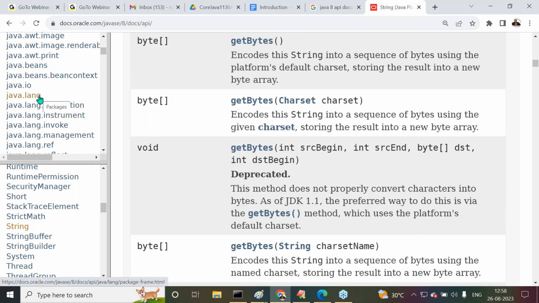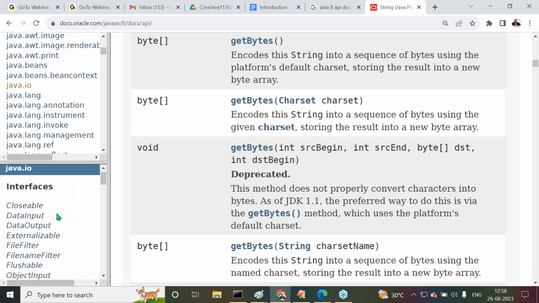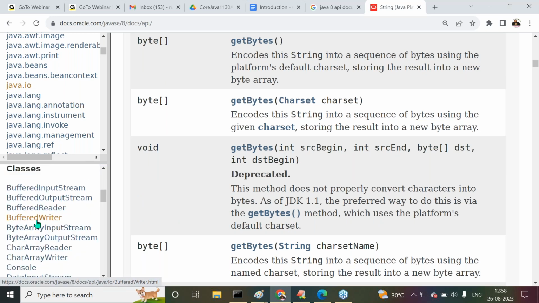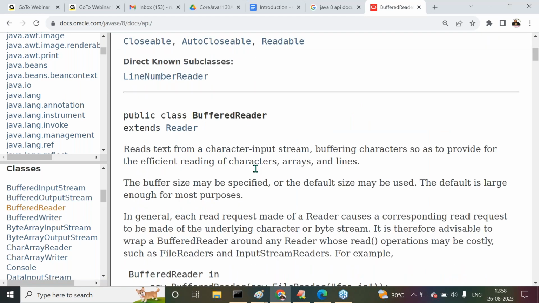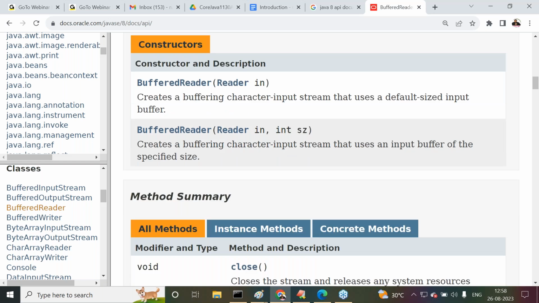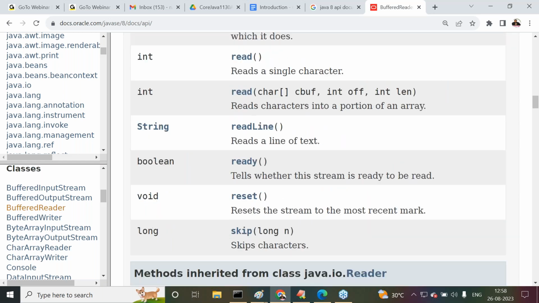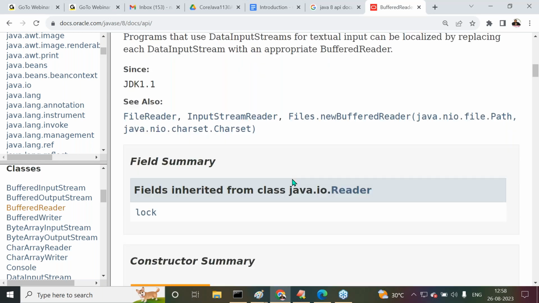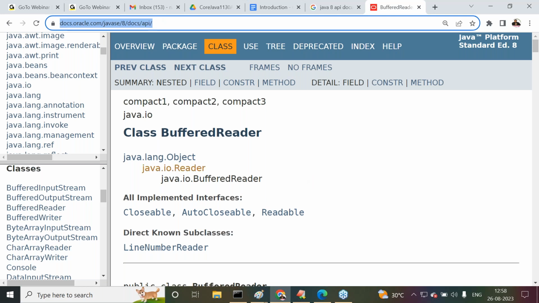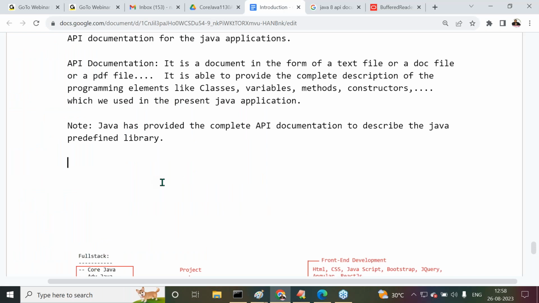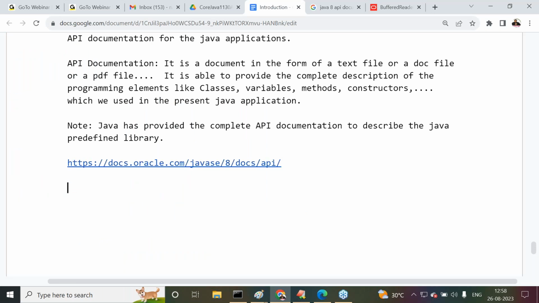Not only that, if you want to go with java.io, we select java.io, for example BufferedReader. About BufferedReader, we get the description, constructors, and a number of methods like this. Sir, are all of you following or not? This is exactly the meaning of API documentation. I'm giving the link now, so we can check the link details and understand where the API documentation is coming from. Yes sir, got it or not?